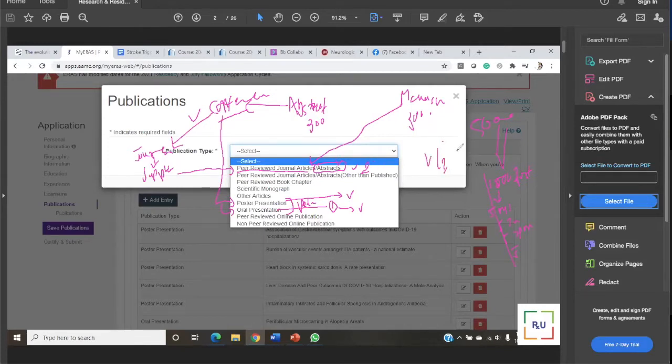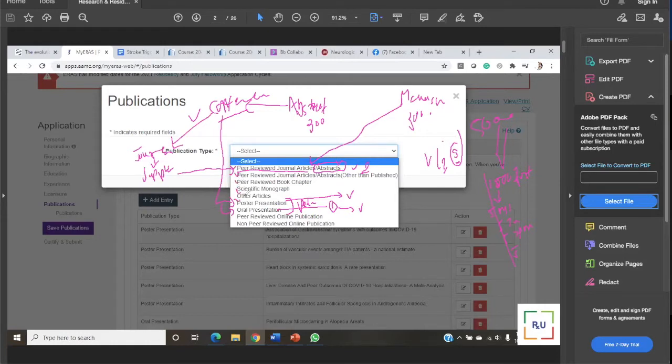So in issue, you will be writing supplement, the S word, supplemental issue, because all conferences publish their article abstracts, conference abstracts, in a supplement. So even if someone has a little bit of research experience, by looking at the CV, they can say that this is an abstract, this is a manuscript. So the importance is not in which category you are putting it.